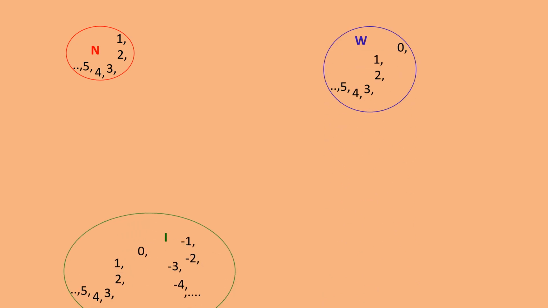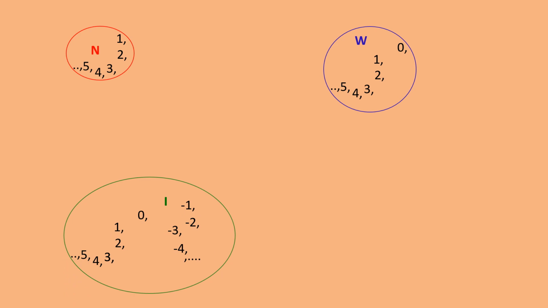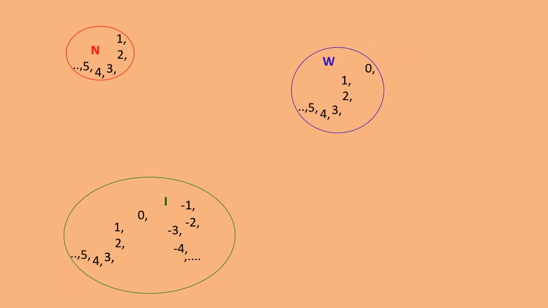Let us see the Venn diagram for it, the pictorial presentation. We have natural numbers 1, 2, 3, 4 going on to infinity. Whole numbers we have 0, 1, 2, 3, 4, 5, and then integers, as you know, we have minus, plus and 0. So will these two be included in this?